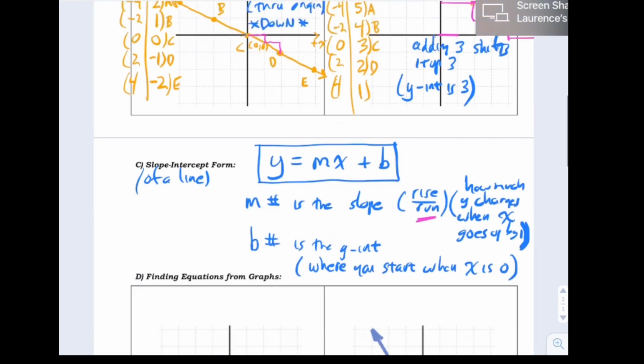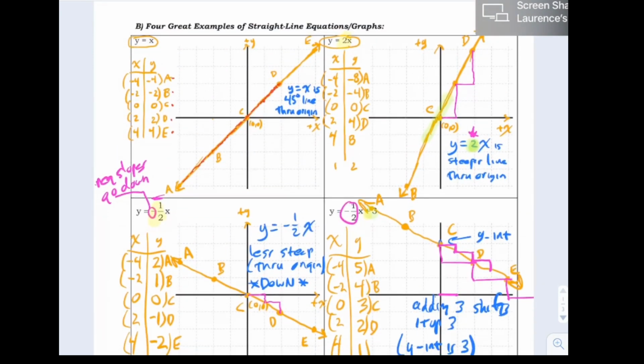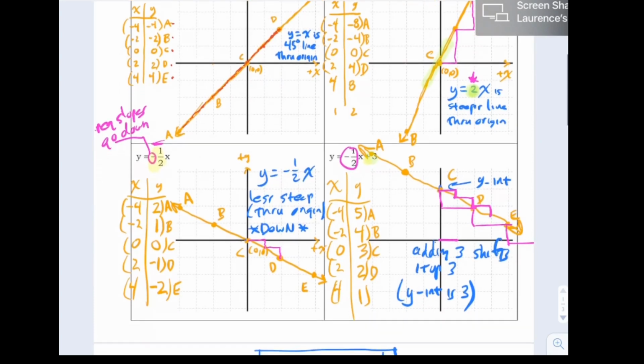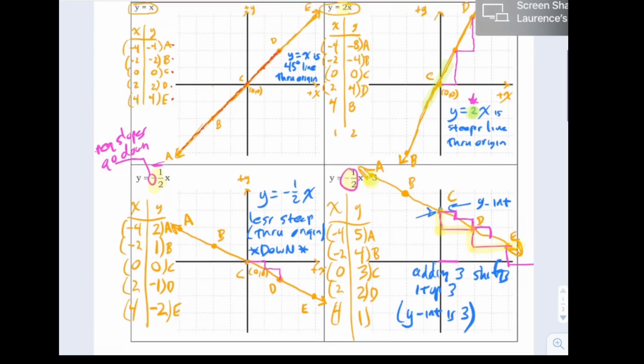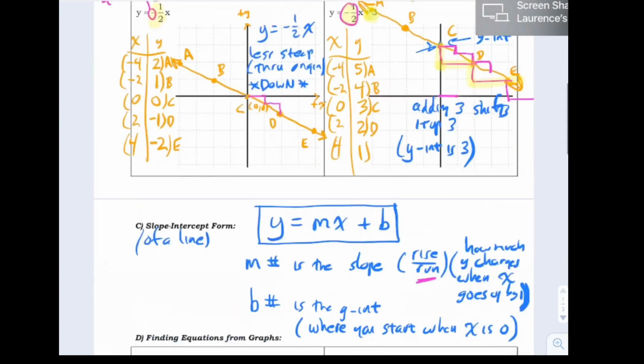Now, all of these equations that we looked at over here, like you could say this one, the slope was -1/2. I went down 1 over 2, down 1 over 2, +3, because the y-intercept is right there at 3, and so on. This line here, the slope was 2, so up 2 over 1, up 2 over 1. And there was no number added here, so it's like the y-intercept was still 0, and so on. Okay, so it works like a charm.